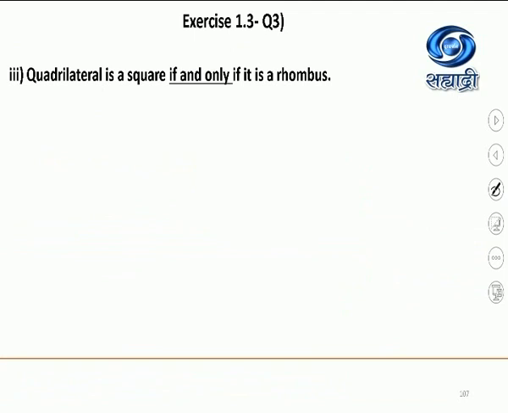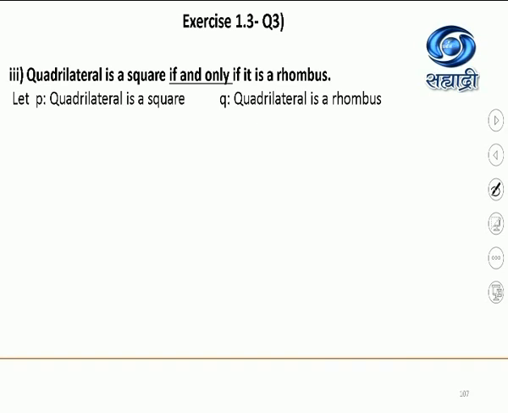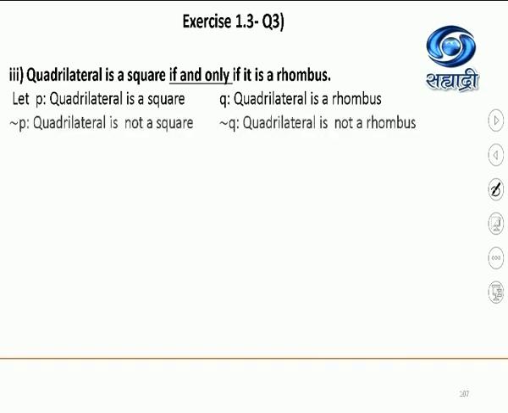Same question, same exercise, sub question 3. Quadrilateral is a square if and only if it is a rhombus. I have already underlined the connective, it is biconditional. So before the if and only if phrase, statement P will be there. After if and only if, it is statement Q. Negation P is very simple. P and Q are simple statements.